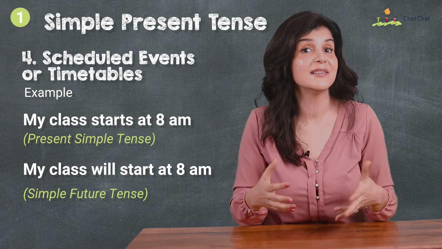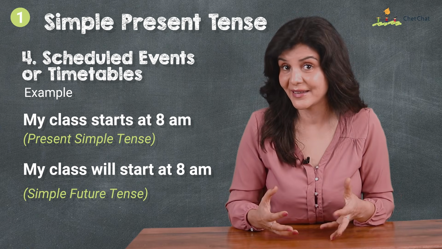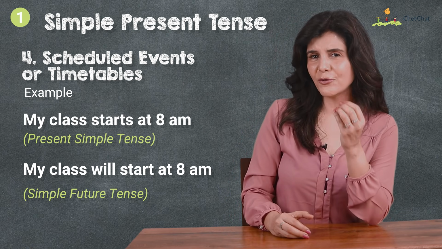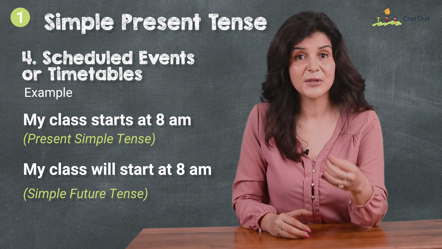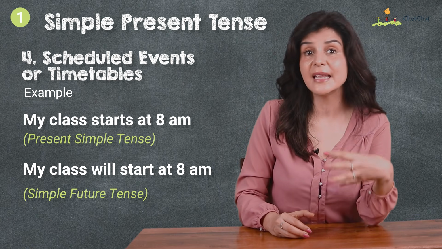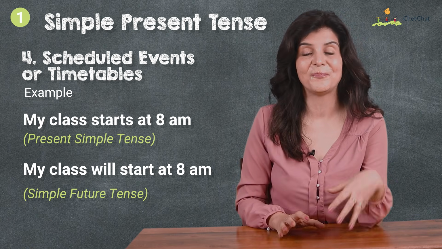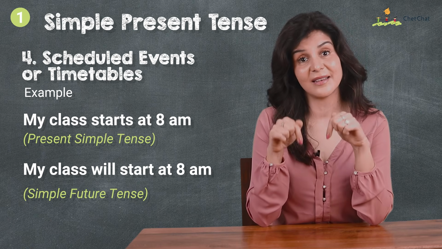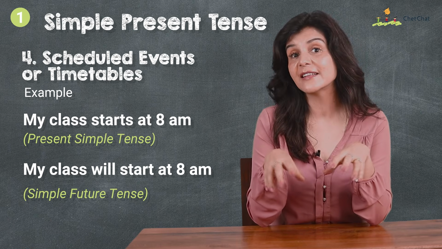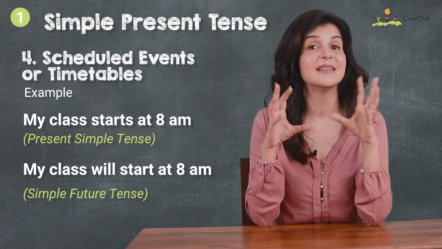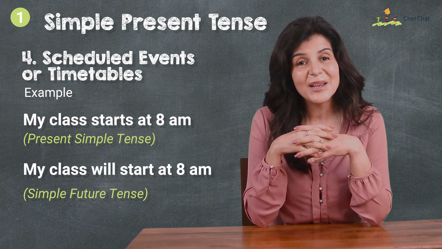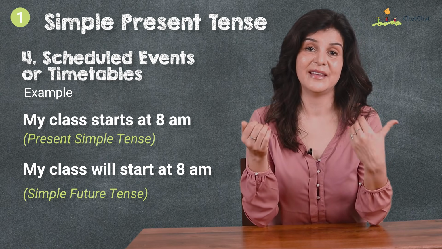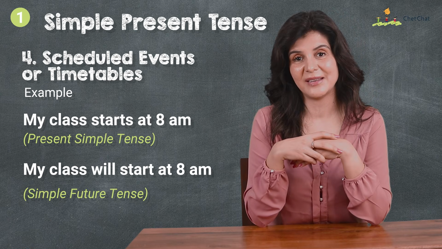But there is an additional layer of meaning that perhaps it is a one-off class. Or maybe I'm drawing attention to the fact that I need to rush because I'm running late. My class will start at 8 a.m. I need to rush. With simple future tense, the focus is on today's class. It's not on the fact that this class happens regularly at the same time. In language, we need to decide our intent. What do we want to convey? And then choose the appropriate tense.